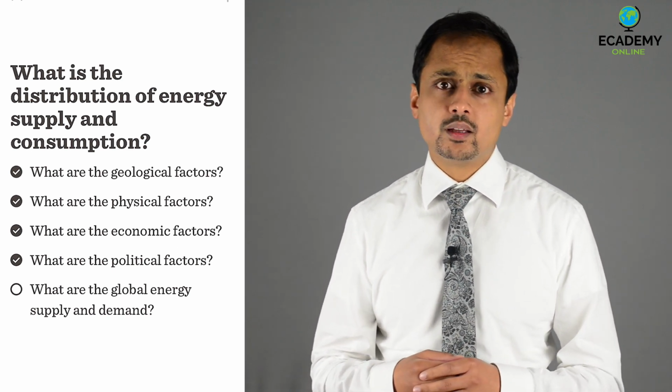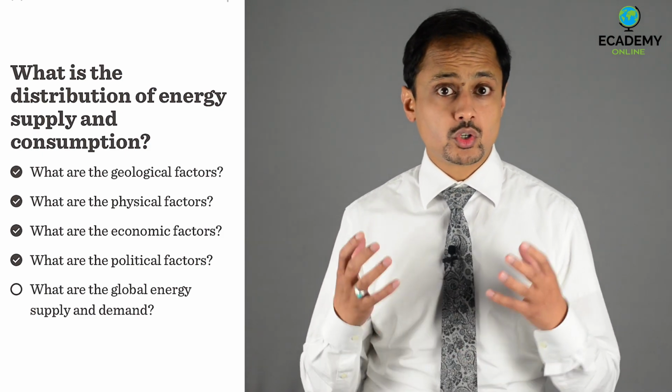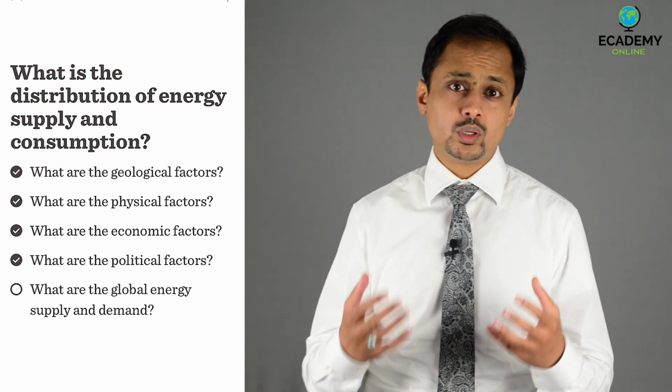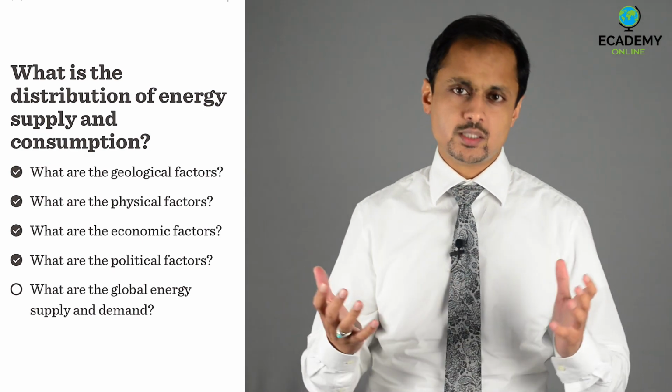Russia and Canada have large oil and gas reserves. China and Australia have large coal reserves. The United States and Indonesia have large coal, oil and gas reserves. Global energy consumption is unevenly distributed.